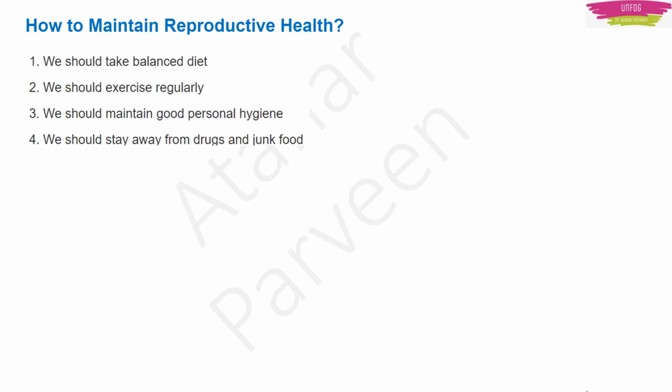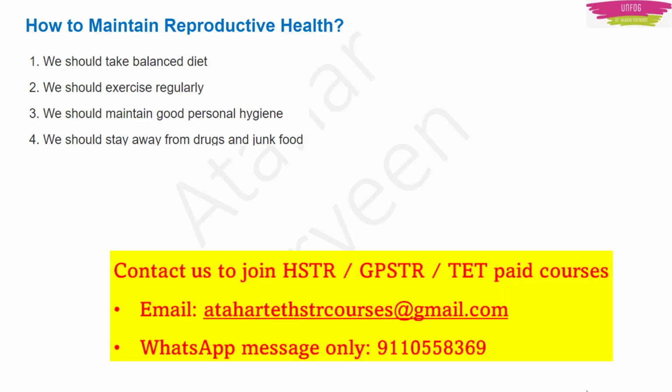So what does this golden line mean? We should stay away from drugs and junk food. It means that we should have a balanced diet. So we will discuss balanced diet and the reason why we should take it, and how we should maintain our personal hygiene and many more things, along with the expected questions, previous year questions with their answers, and the blueprint, in the next class.